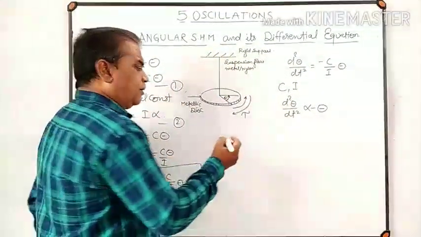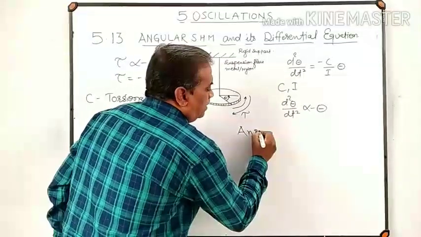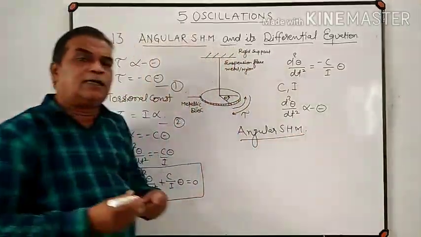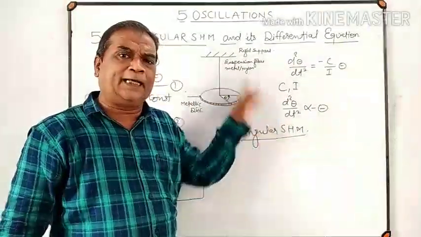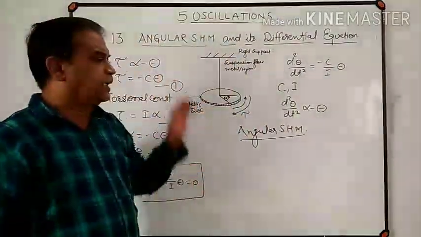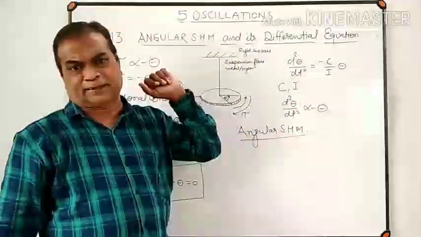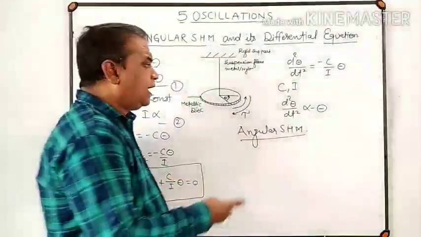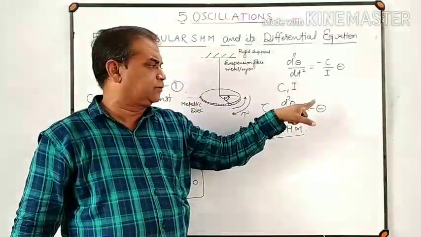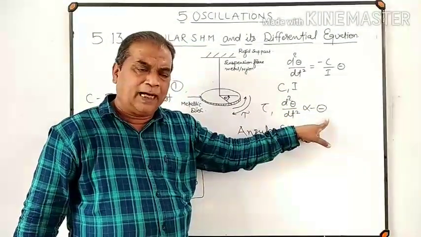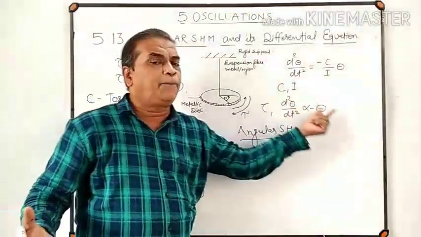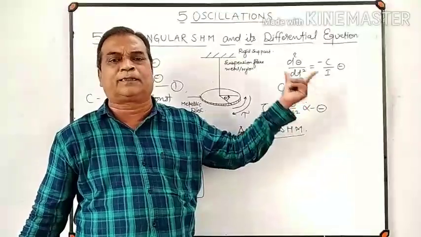Now we can define angular simple harmonic motion. What is angular simple harmonic motion? It is an oscillatory motion in which angular acceleration or torque is directly proportional to angular displacement, and its direction is opposite to that of the direction of angular displacement.